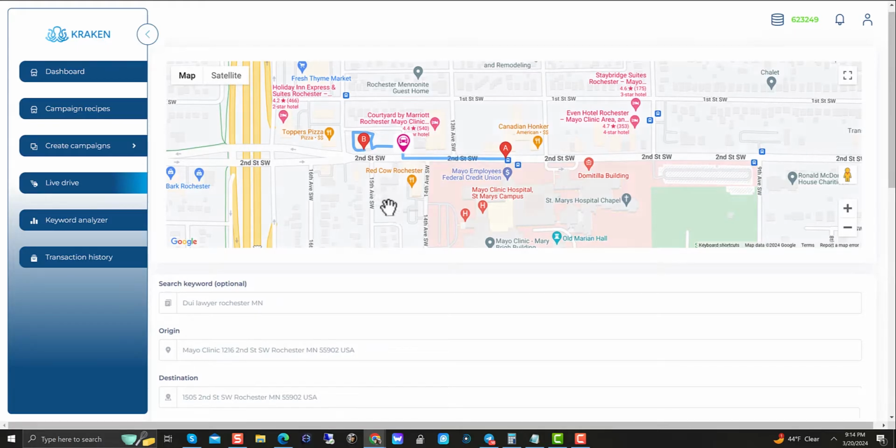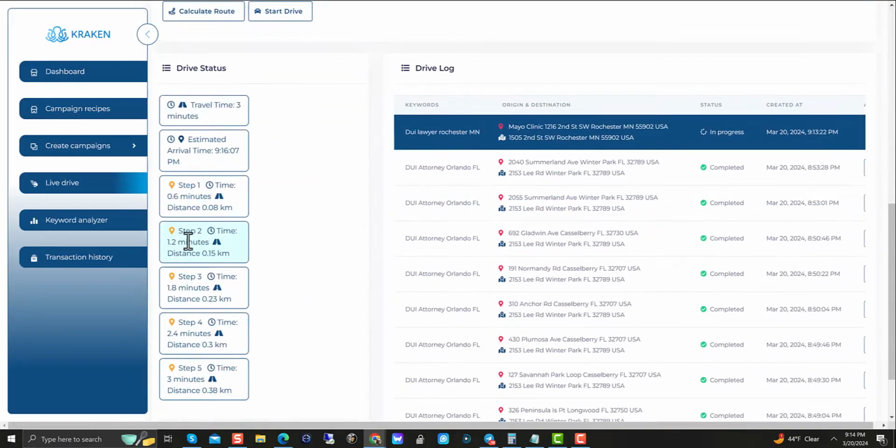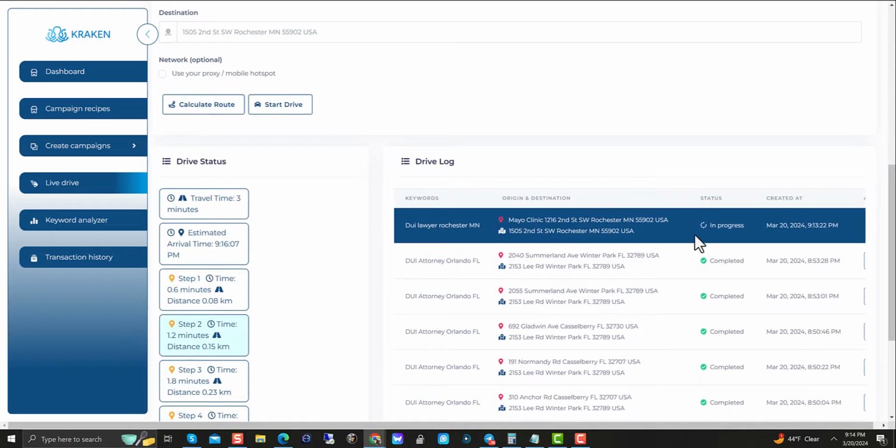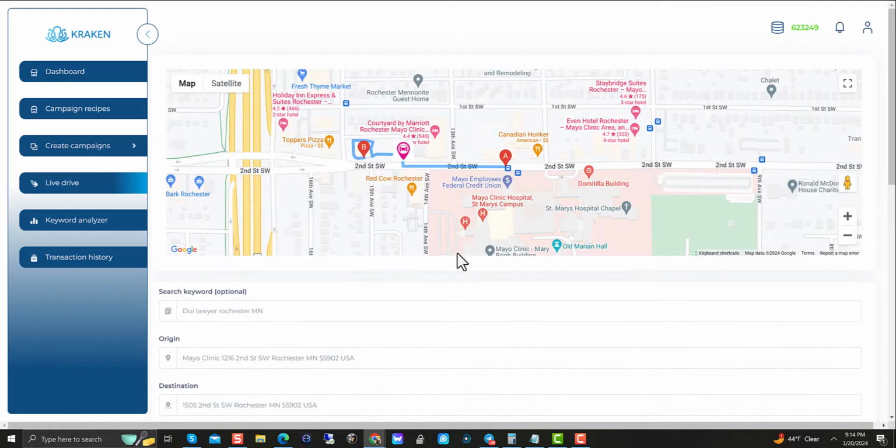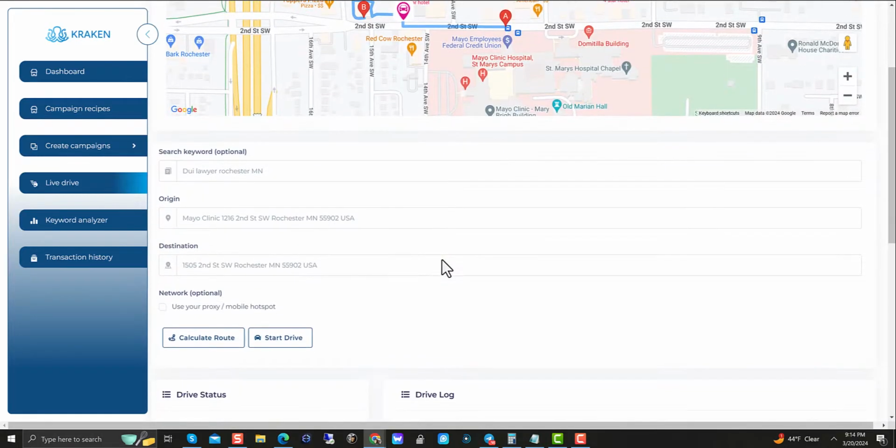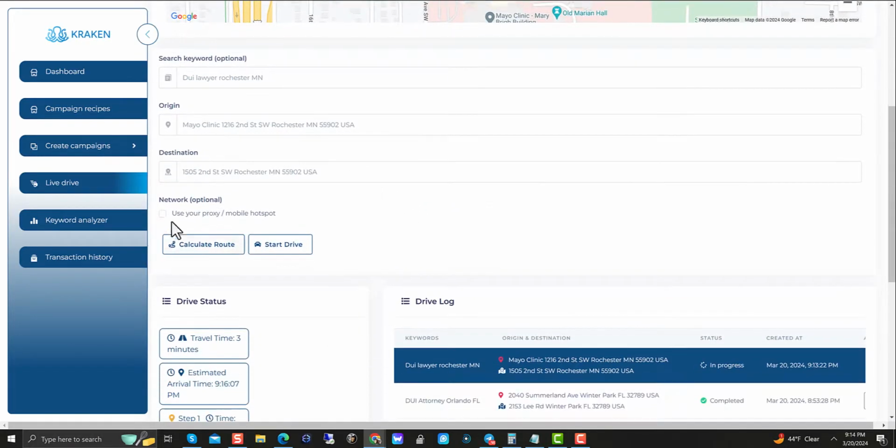Anyways, alright, so car's working, car's driving. It's on step 2 here, 1.5 minutes. Distance 0.15, and you can see here it's in progress. When it was created, what the keyword was, where it started from, and where the destination is. Okay, one of the new things that we added in here is this little button right here. So this is the update.